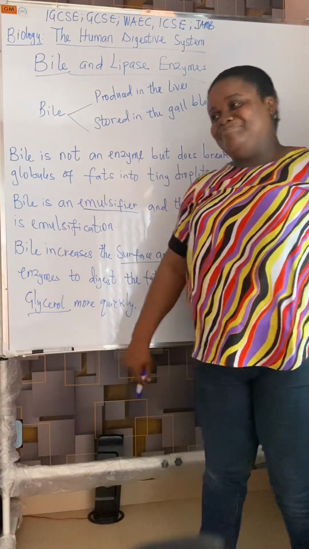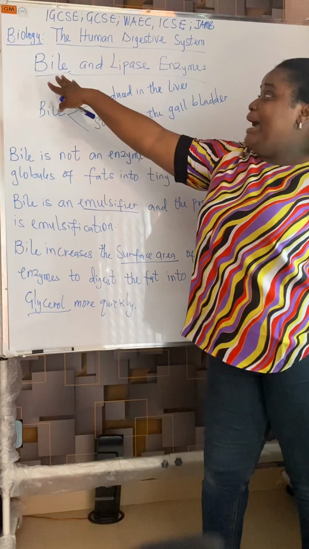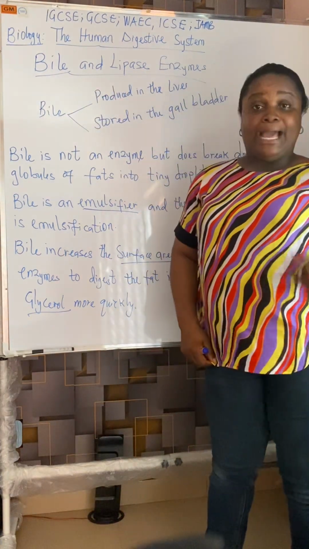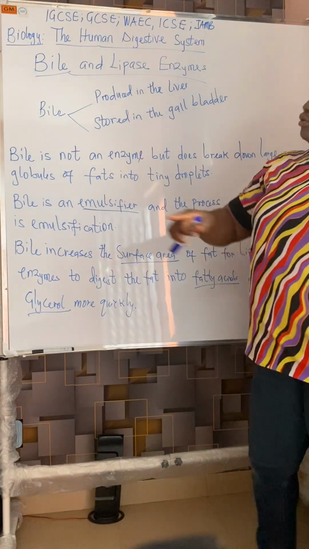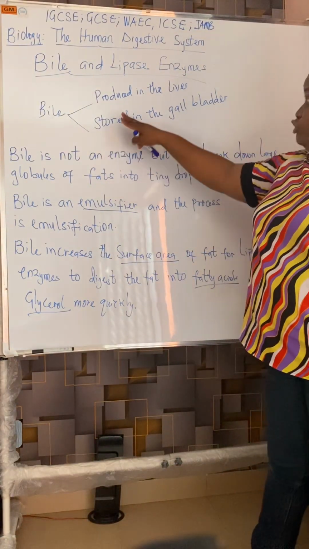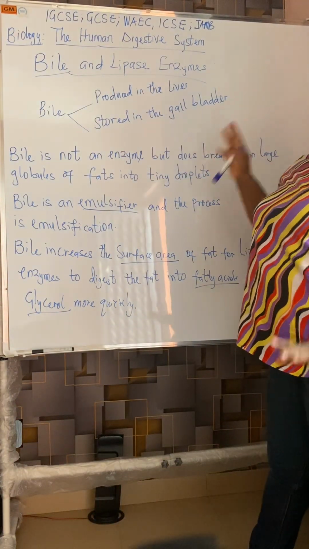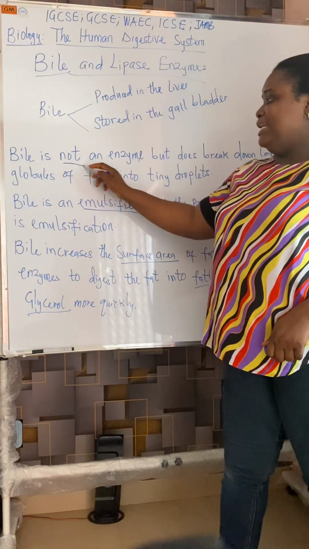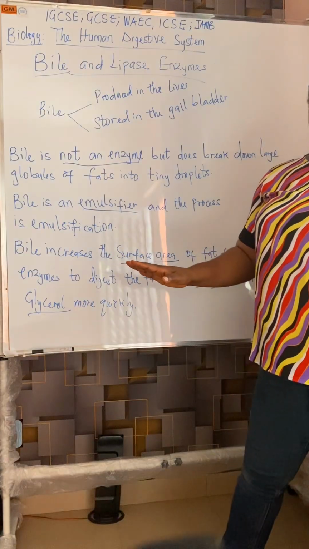Multiple choice. Take note of this multiple choice answer. So let's look at bile and lipase enzyme. Recall that bile is produced in the liver. It is stored in the gallbladder. Bile is not an enzyme, to be clear. I don't want anybody to be confused.